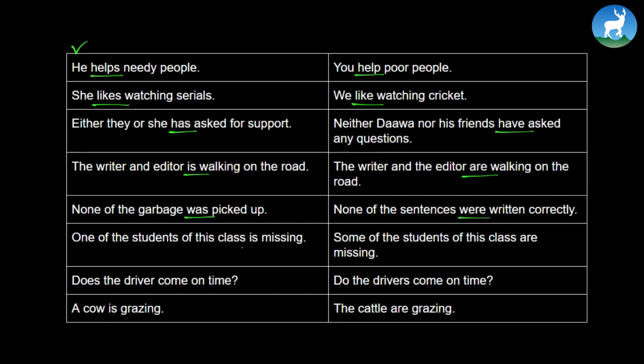One of the students of this class is missing. Some of the students of this class are missing. Does the driver come on time? Do the drivers come on time? A cow is grazing. The cattle are grazing. Now, can you find out the differences? Sure you can. Let's look at the first column.